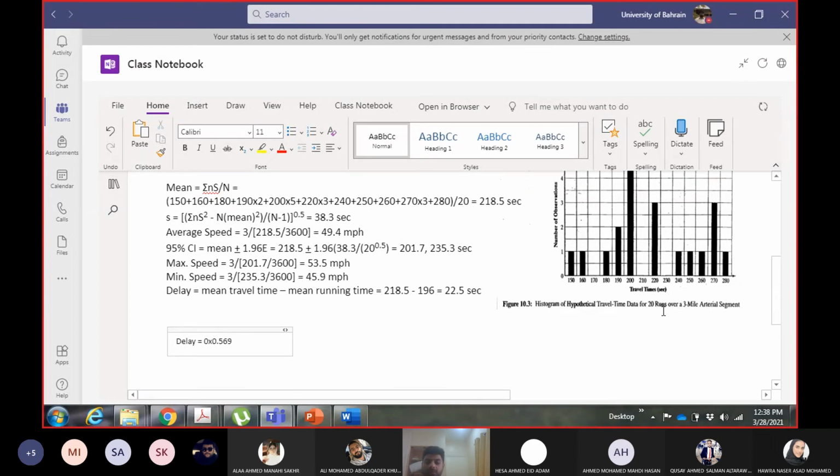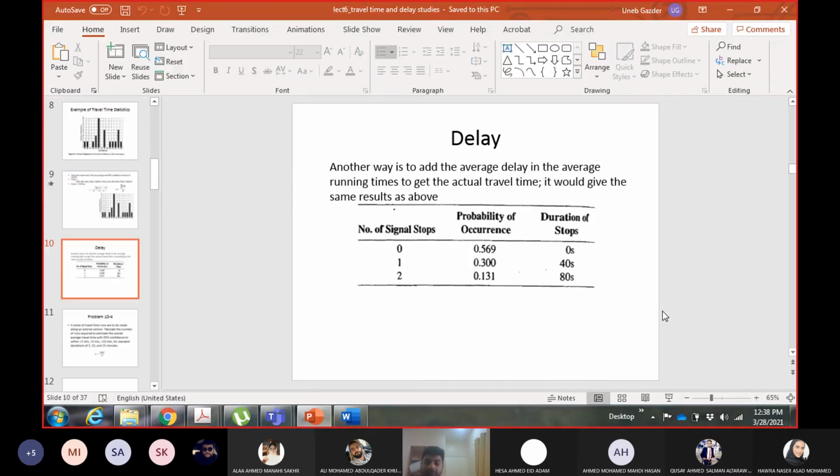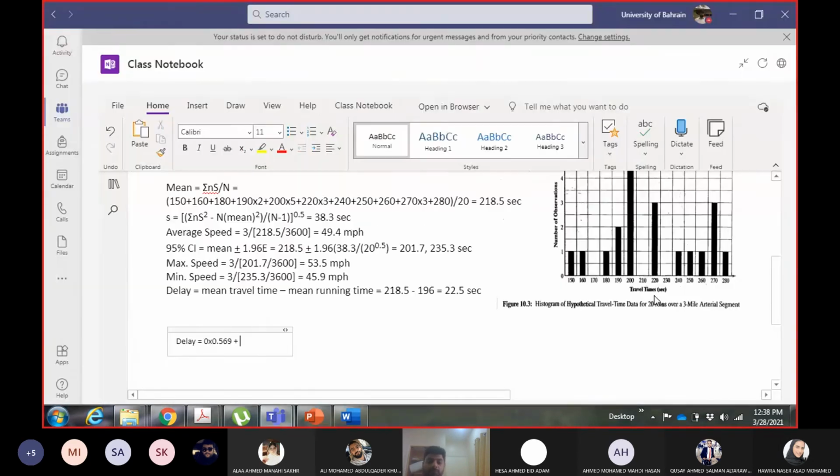Obviously, it will be 0, but just for the sake of explanation, I'm writing the full term. So delay 40 seconds, chance 0.3: 40 into 0.3. Delay 80 seconds, chance 0.131. Okay, so this will also give you the average delay.